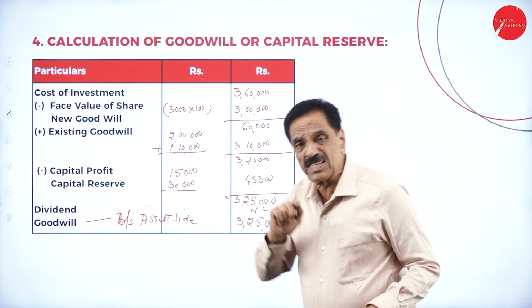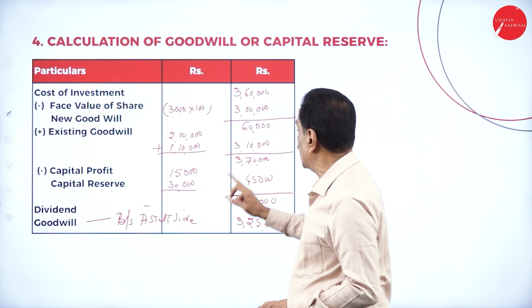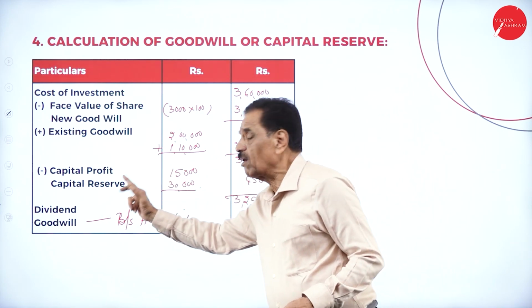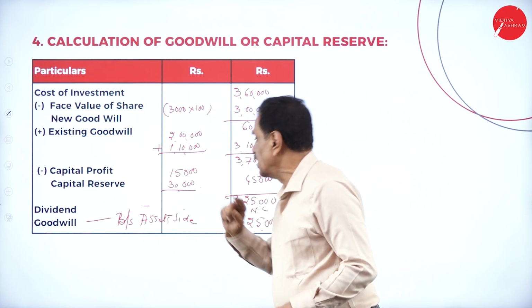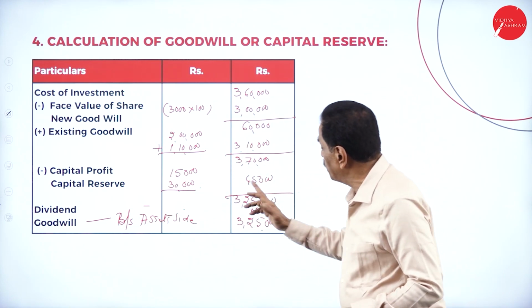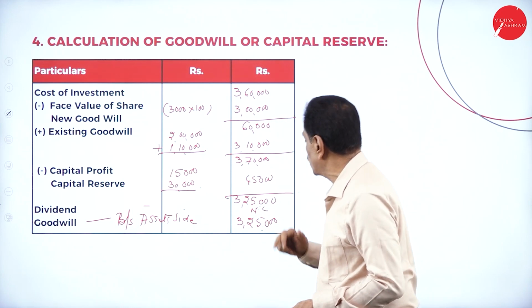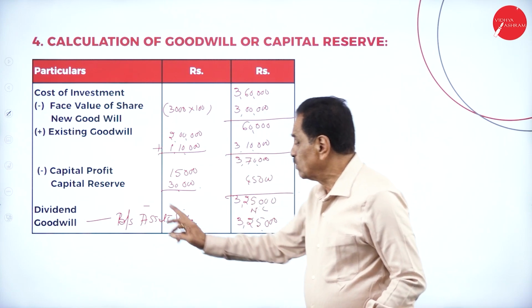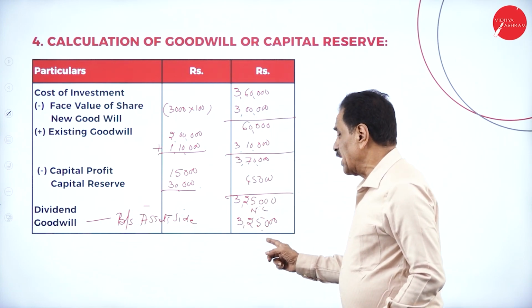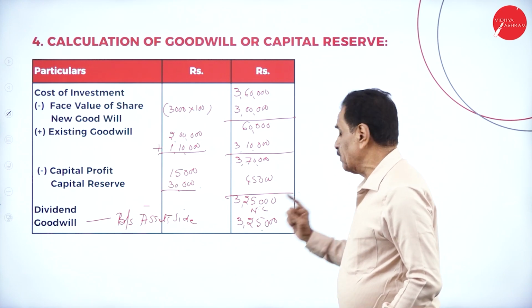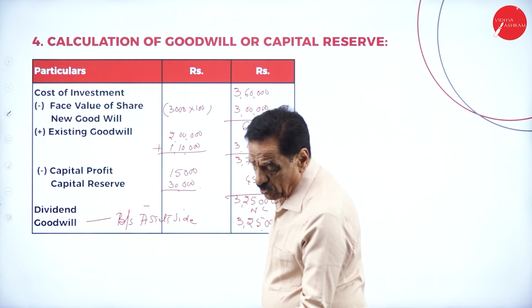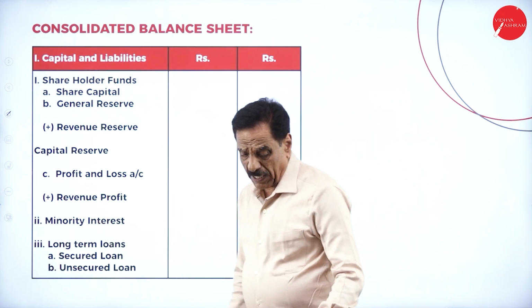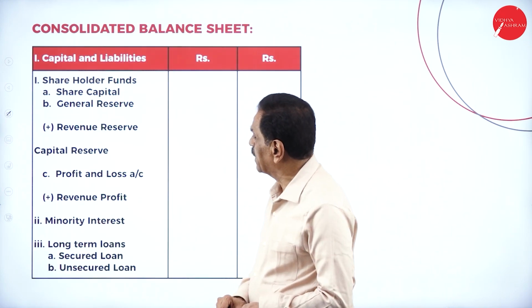How much excess is there? 60,000. Already existing goodwill, you got 2 lakh plus 1 lakh, 3 lakh 10,000. If you add, it becomes 3 lakh 70,000. Capital profit as per working note is 15,000. Capital reserve is 30,000. Totally becomes 45,000. If we deduct this, it is 3 lakh 25,000. There is no dividend at all. So the goodwill on the asset side of the balance sheet, how much will come? 3,25,000. So this will come on the asset side of the balance sheet. Then we'll move on to the balance sheet. Slowly we'll move on to the balance sheet now.